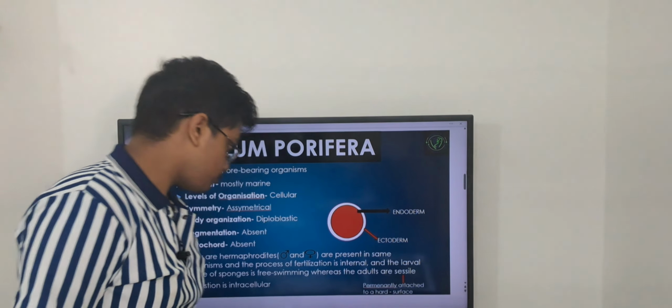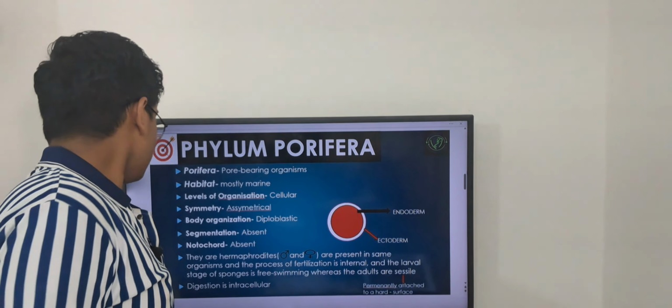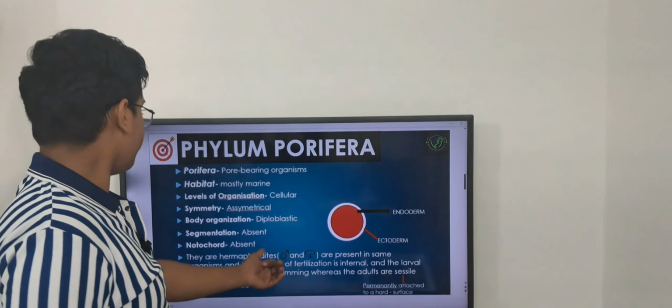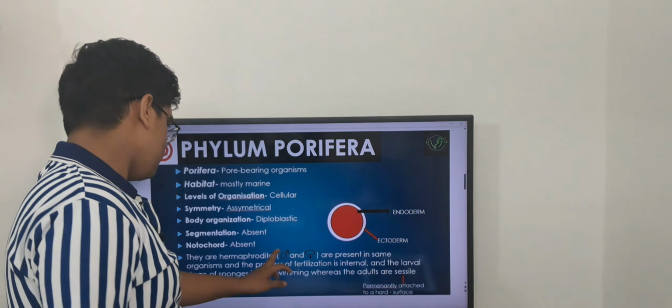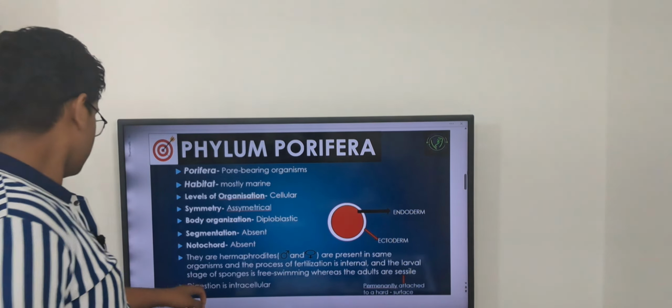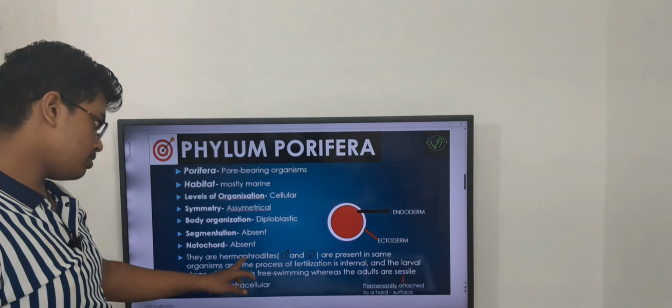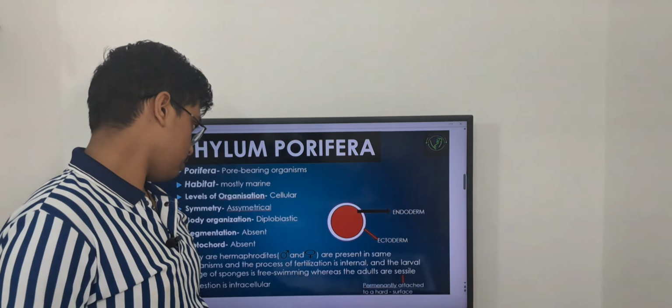Now see here, these organisms are hermaphrodites, means male and female are present in the same organism, and the process of fertilization is internal.